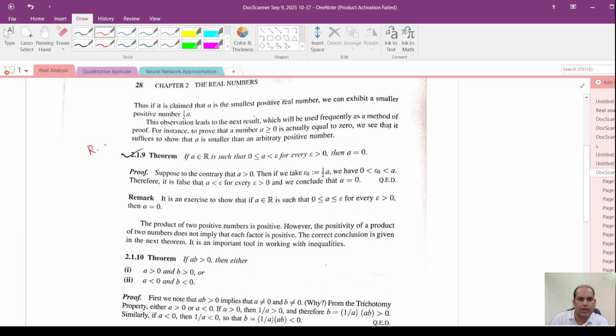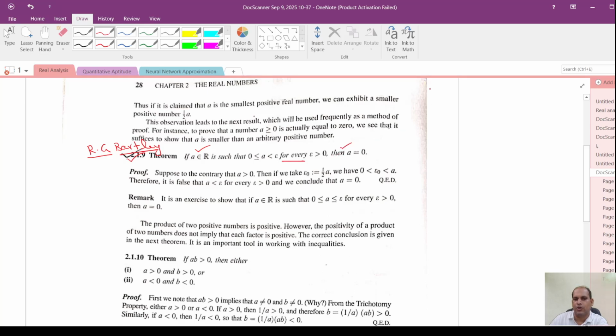From the book of Real Analysis by R. G. Bartle. Let us do our next result. So, Theorem 2.1.9: if A is any real number such that 0 is less than or equal to A is less than epsilon, for every epsilon greater than 0, then we need to show that A equals 0.